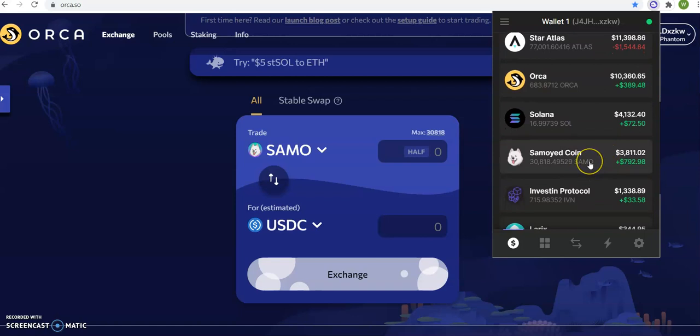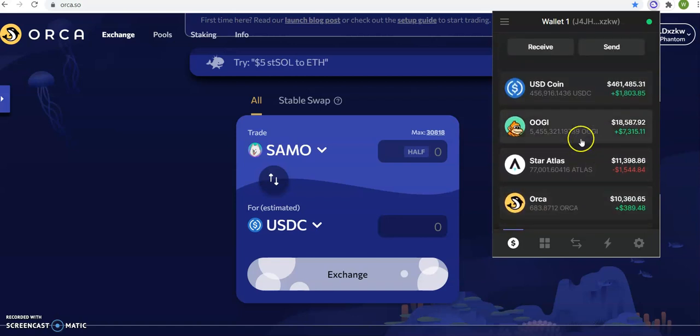So now I only have 4,000 Samurai coin, but I'm loaded with OOGI. So I'm going to load OOGI here with another 10,000, make it 30,000, and then leave it alone. Some stay at 20,000. I'm at 20,000, and I'm leaving it alone. I can take that risk.